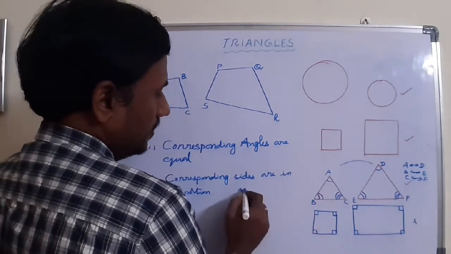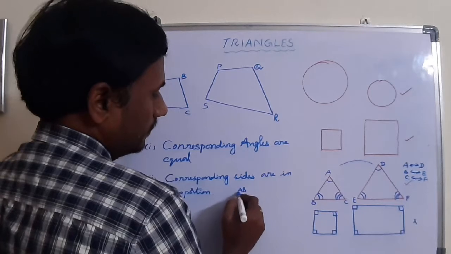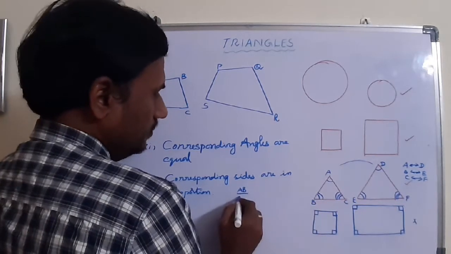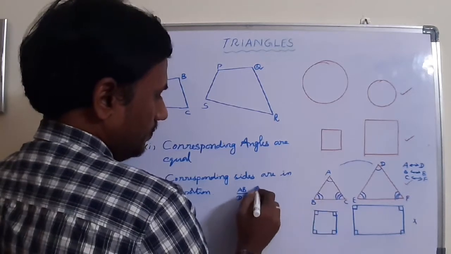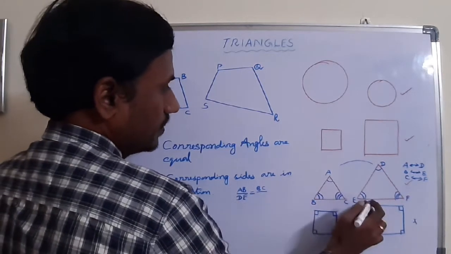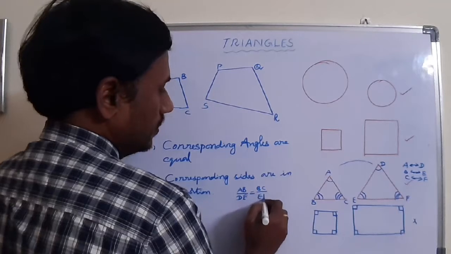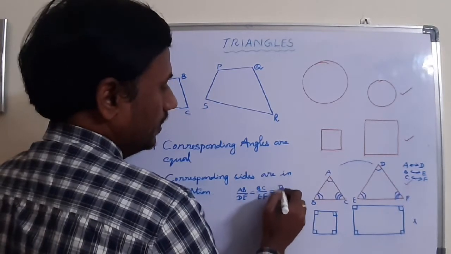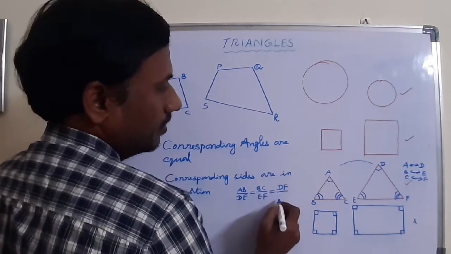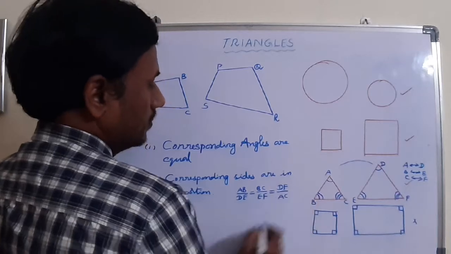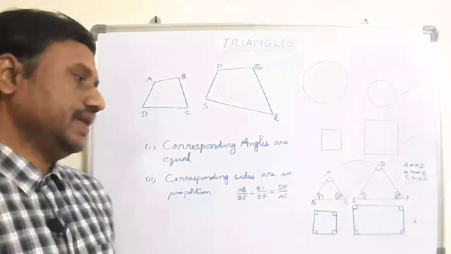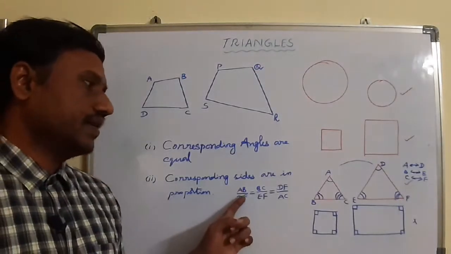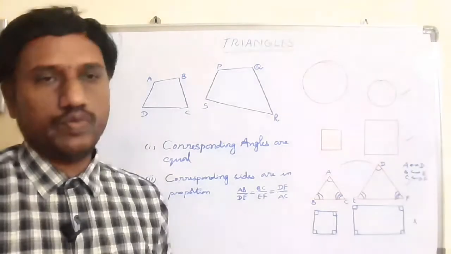Corresponding sides, for example, I am taking this one: AB by DE should be equal to BC by EF equal to DF by AC. This is the meaning of corresponding sides being in proportion. That means the ratio between the corresponding sides should be equal.